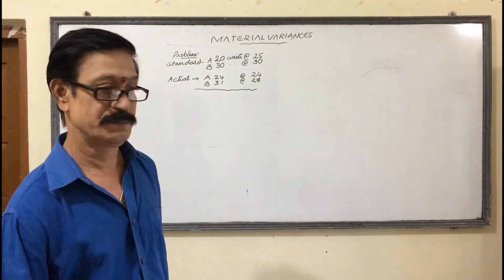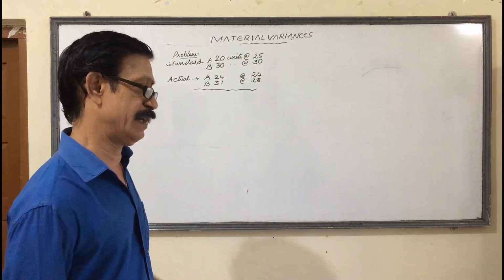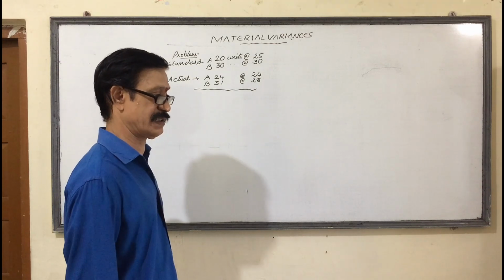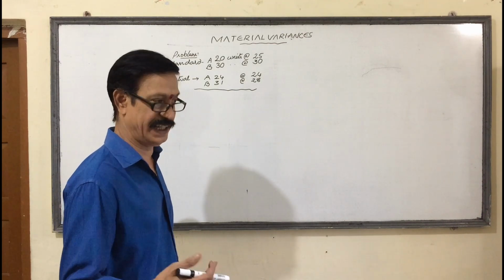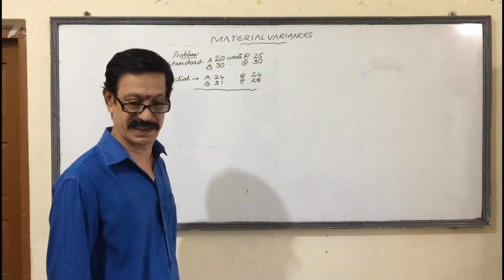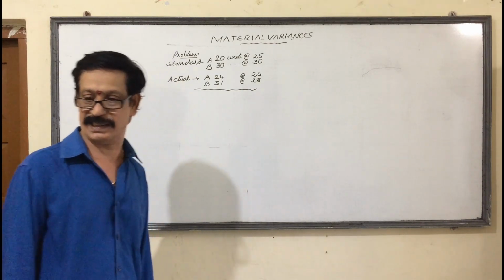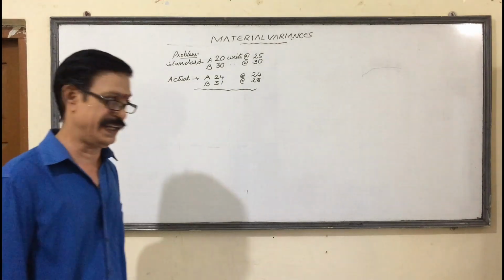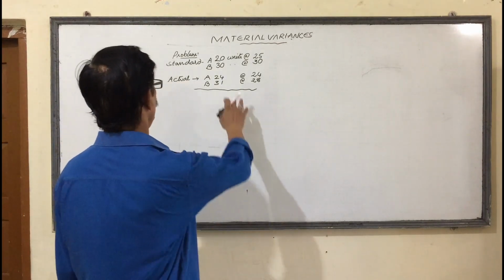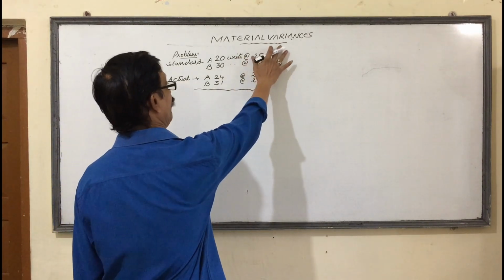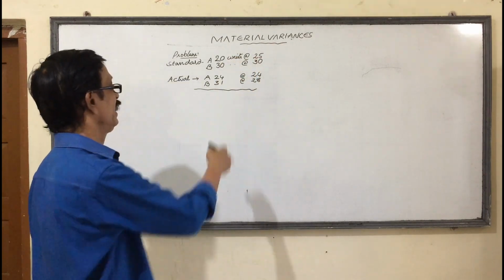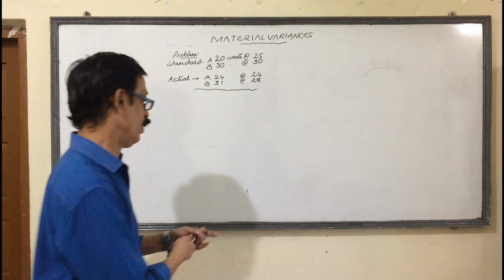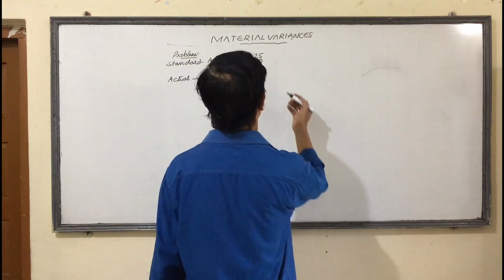Well, dear students, we already explained about variance analysis. In this variance, there are 3 heads: material variances, labor variances, and overhead variances. Now, I am doing a problem on material variances. Already here a problem is there. Now, how to solve? We are learning.